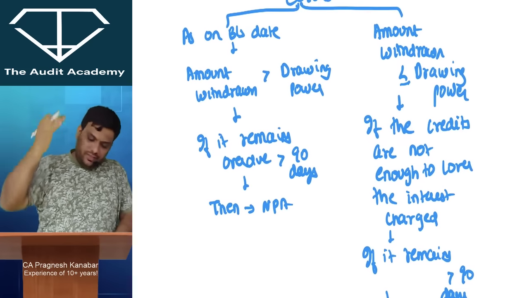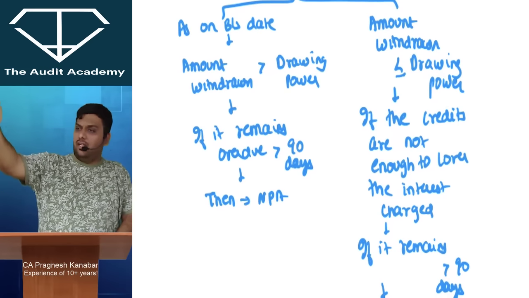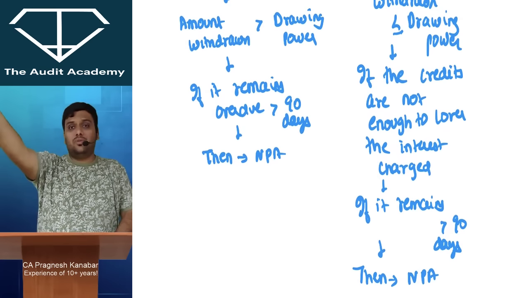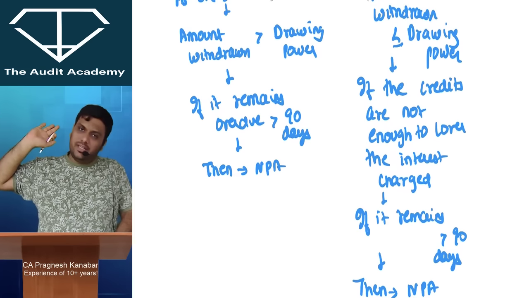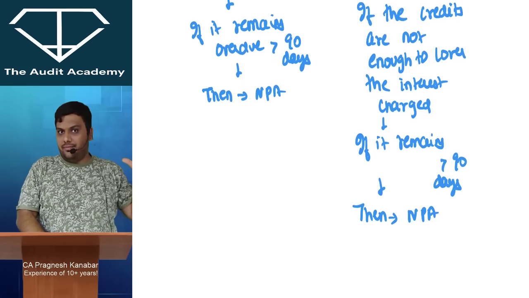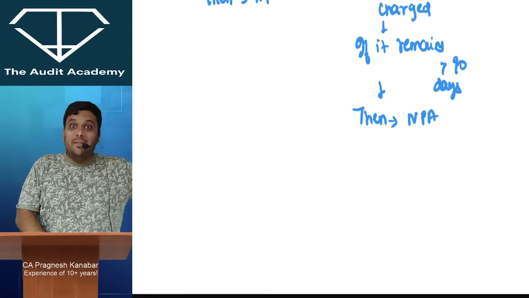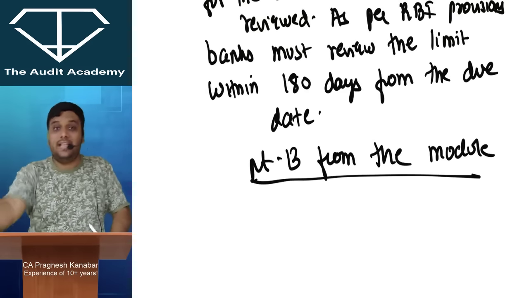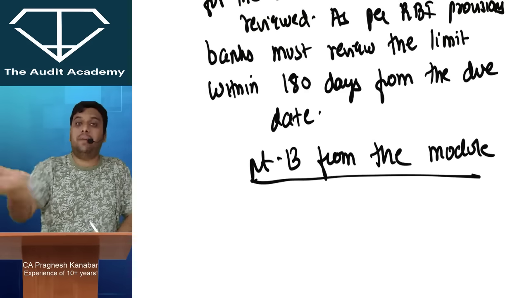If the amount withdrawn is within the drawing power but there are no credits, or the credits are not enough to cover the interest charge, and it remains overdue for more than 90 days, then it is NPA. Now NPA classification is done. Now what will be the impact of NPA on the financial statements of the bank? Now this asset is NPA, so what will be the impact on the balance sheet and P&L?